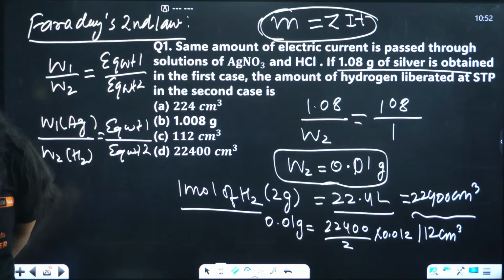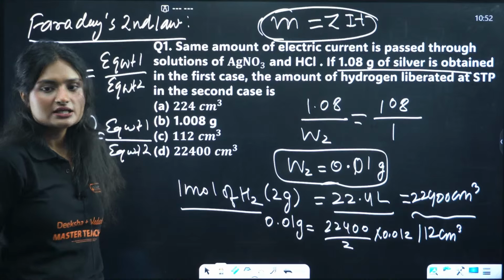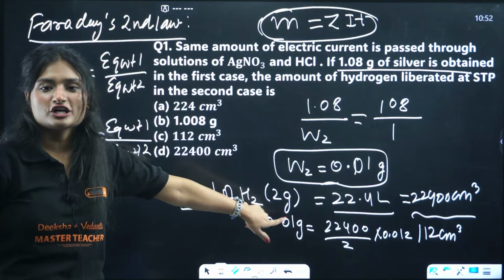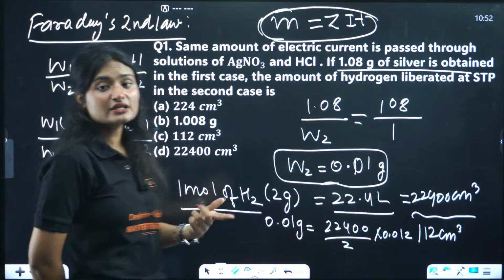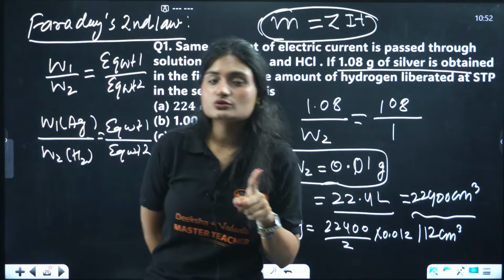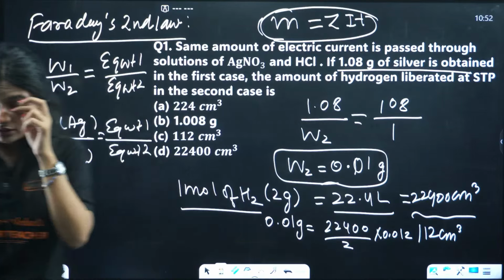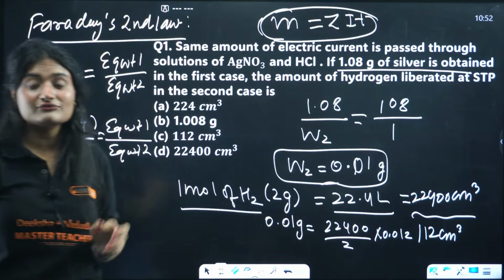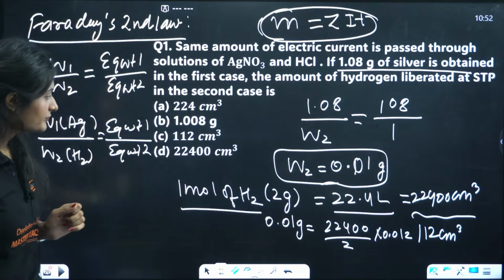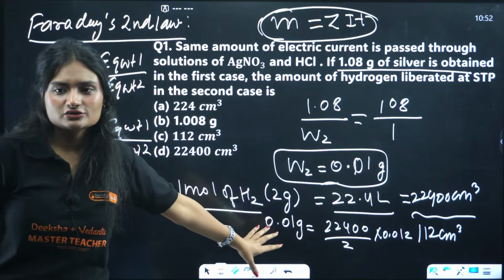No, it's not A. See, 2 is there. You forgot the 2. 1 mole of hydrogen has 2 gram. The weight is 2 gram for 1 mole of hydrogen. Okay. This is the extra calculation you need to do.